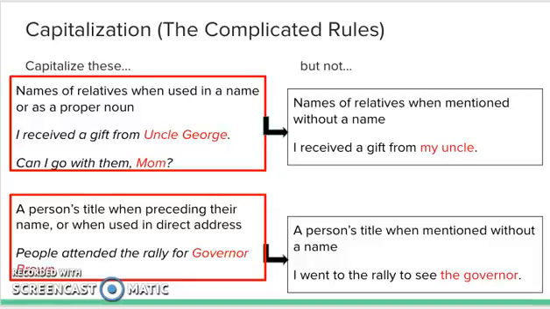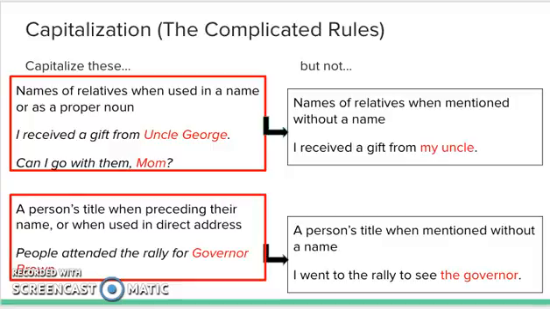Capitalization, the complicated rules. Always capitalize these: names of relatives when used in a name or as a proper noun. For example, I received a gift from Uncle George. Can I go with them, Mom? Do not capitalize names of relatives when mentioned without a name. For example, I received a gift from my uncle.